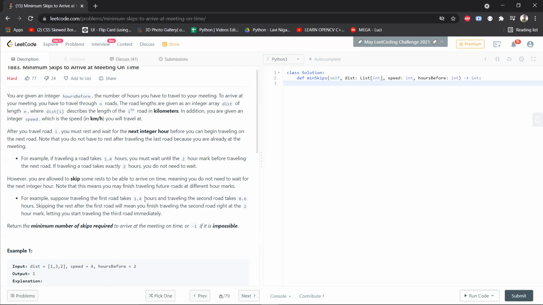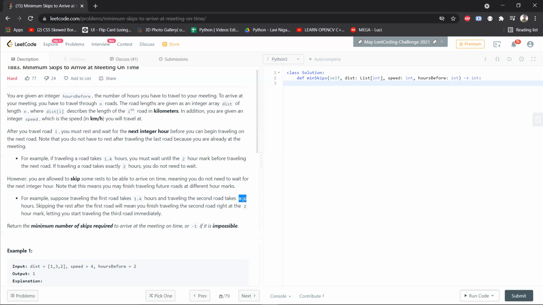Let's say that you decided that you are not going to skip your rest. Your rest is very important to you. Since the first road took 1.4 hours, before you start on the second road, you decide to wait 0.6 hours, right? So instead of taking 1.4 hours, you're taking 2 hours over here. Then on the second road, it's going to take you 0.6 hours.